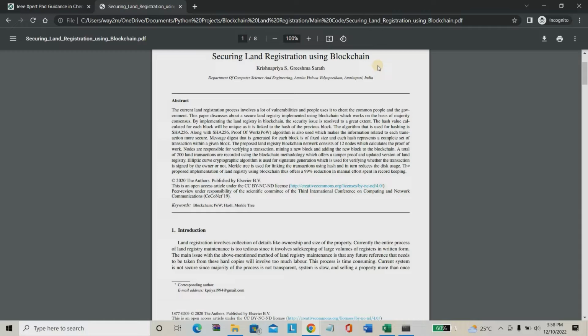But if you need to register the land, you have to go in person. Only if you visit directly can they register the land. But what is the main problem here? If you have multiple lands, those owner details are available on the internet for everyone very easily. Someone may hijack that information and threaten you for that land. In future, compared to money and gold, land will become the more precious thing.